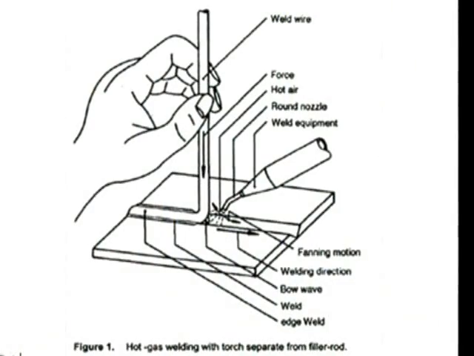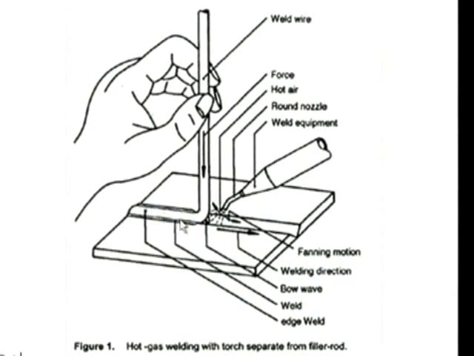Now, let us see this figure and how hot gas welding takes place. Here you see a welding round nozzle, and we apply force through the welding wire. When we blow at that joint with 205 degrees centigrade, the material gets softened.